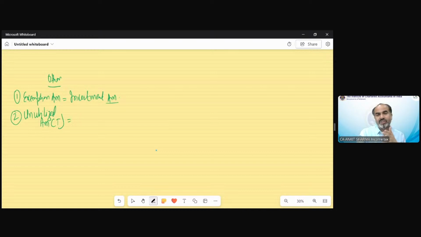If the time period expires, then how much unutilized amount is going to be taxable? So the provision is the amount unutilized is going to be taxable. The amount remaining unutilized is going to be taxable. How much misutilized amount is going to be taxable?